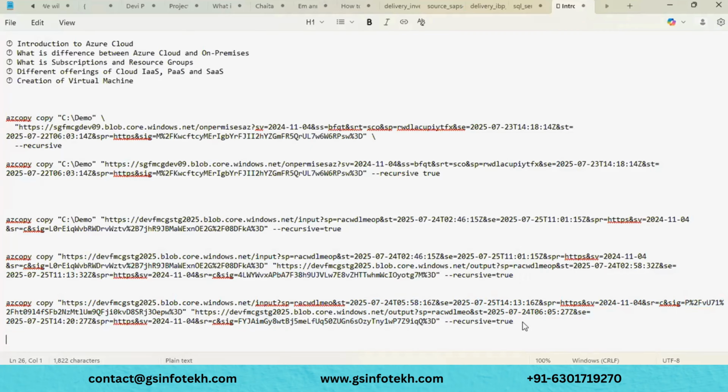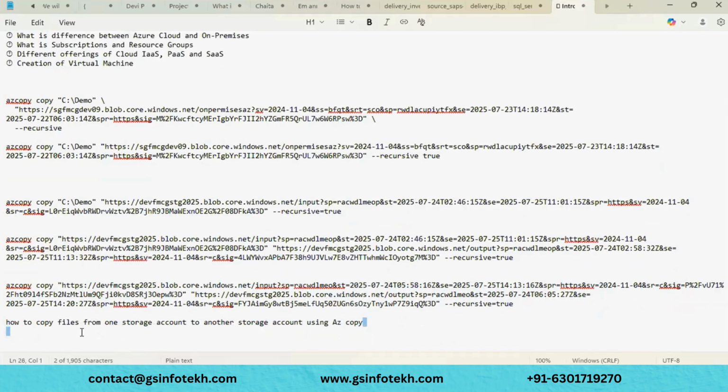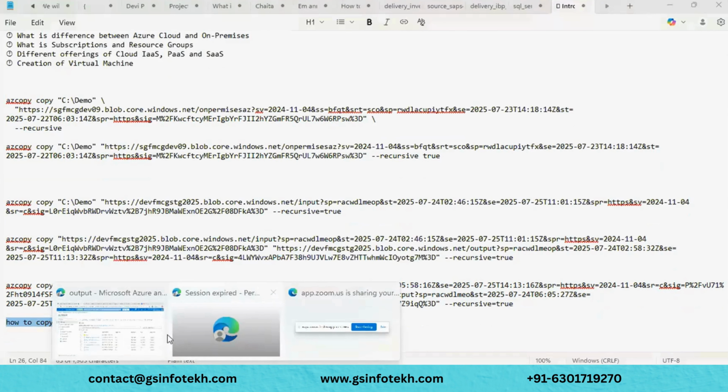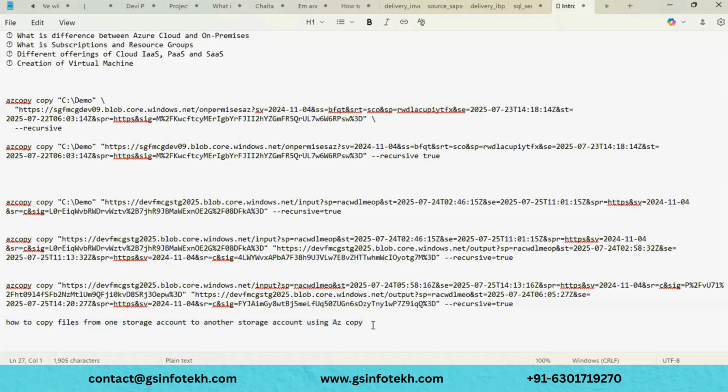Now you have to try how to copy files from one storage account to another storage account using AZ copy.